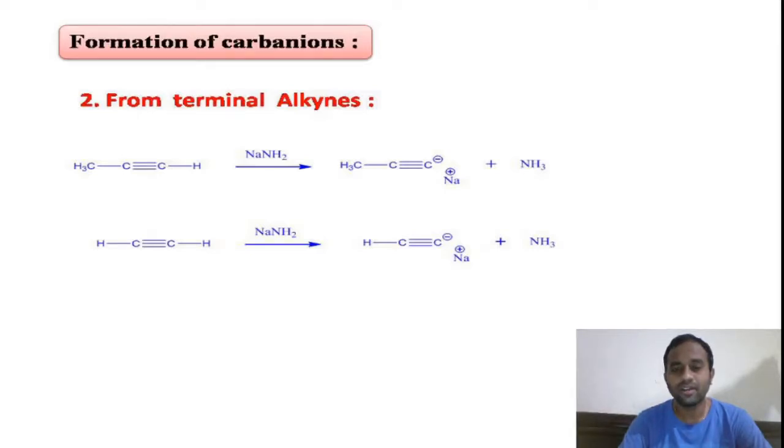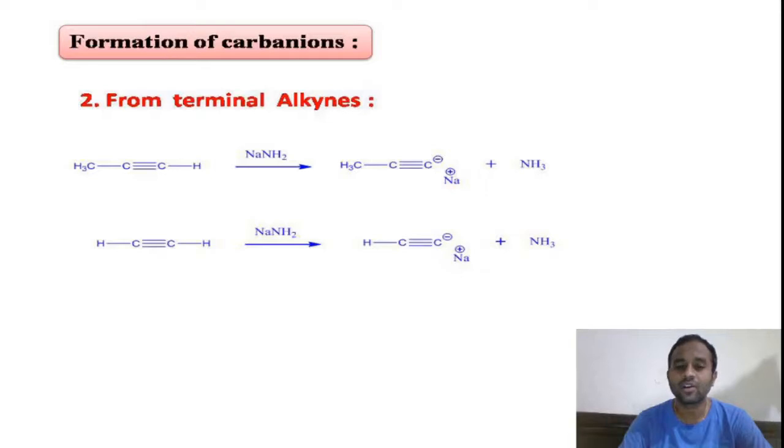This is a stable one, which we can explain based on electronegativity. Here this carbon is an sp hybridized carbon with 50% S character. So as the S character increases, its electronegativity increases. Thereby the triple bonded carbon here is more electronegative.